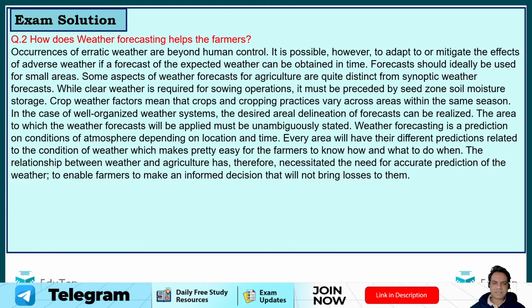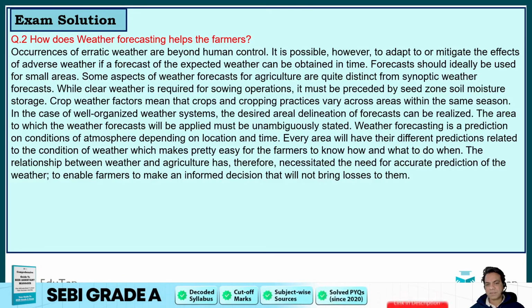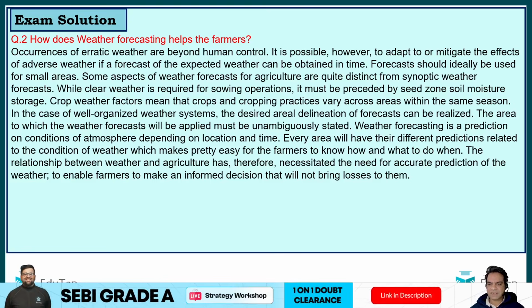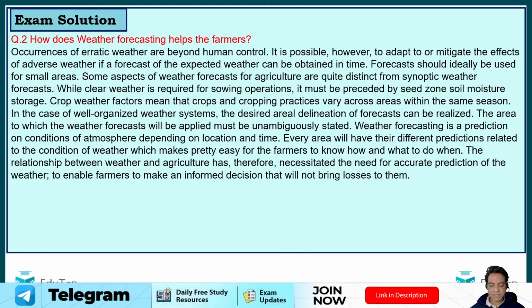While clear weather is required for sowing operations, it must be preceded by seed zone soil moisture storage. Crop weather factors mean that crops and cropping practices vary across areas within the same season. In the case of well-organized weather systems, the desired aerial delineation of forecast can be realized. The area to which the weather forecast will be applied must be unambiguously stated. So you can read up these answers, guys, and you can understand what is expected from you